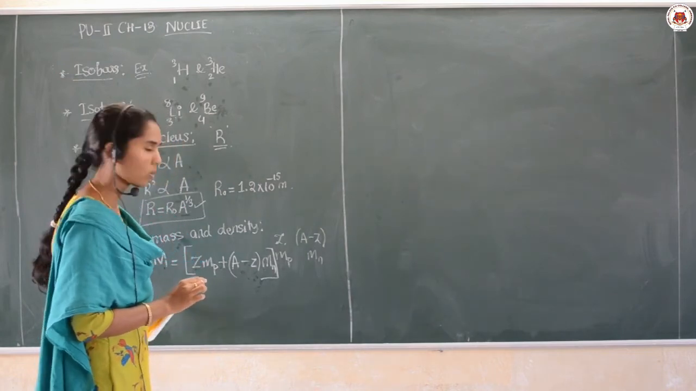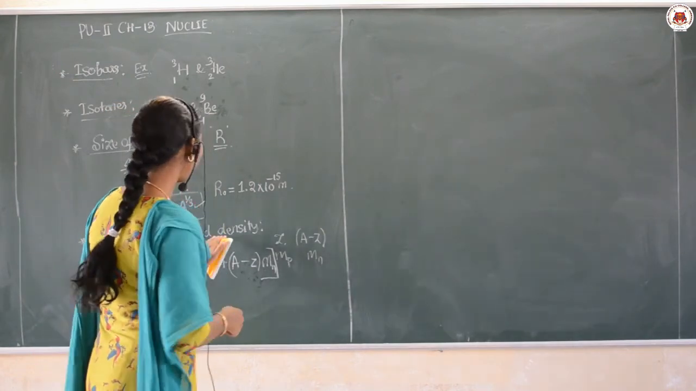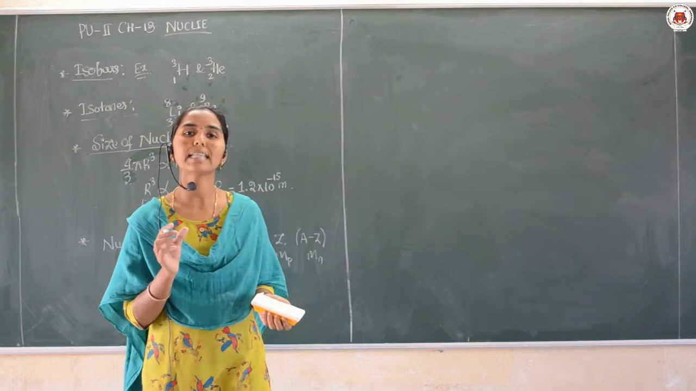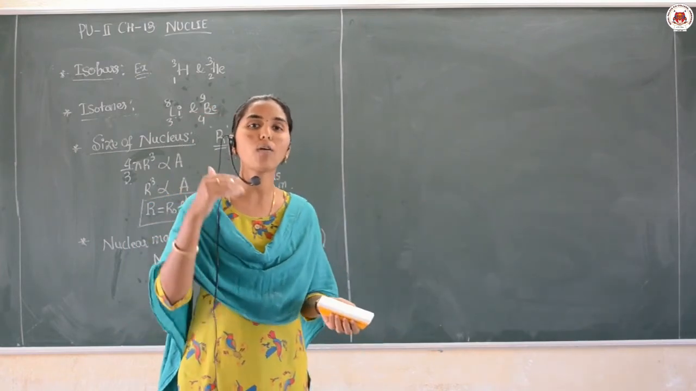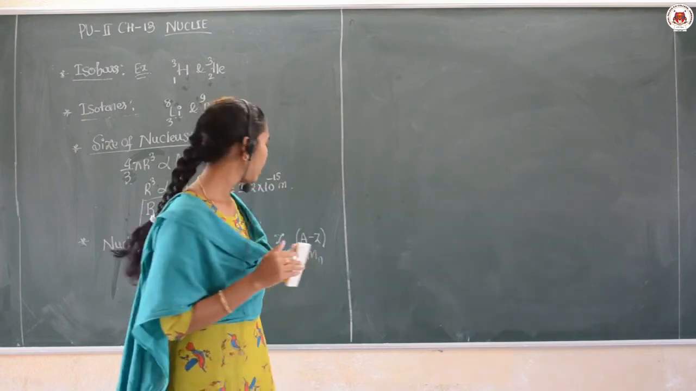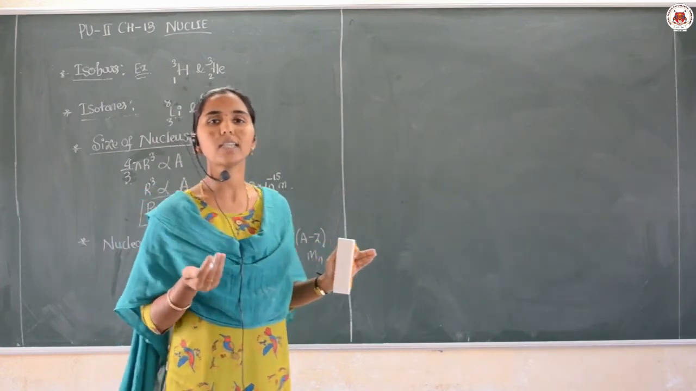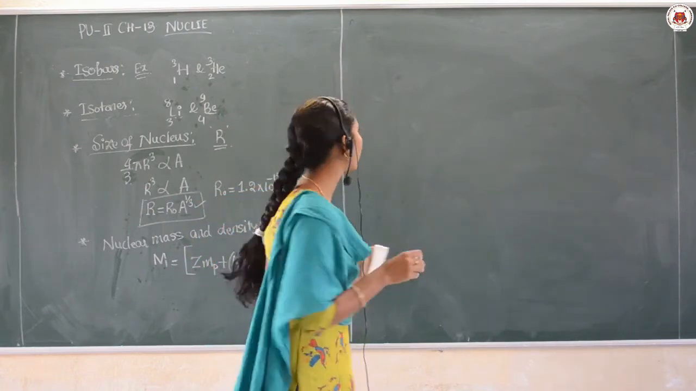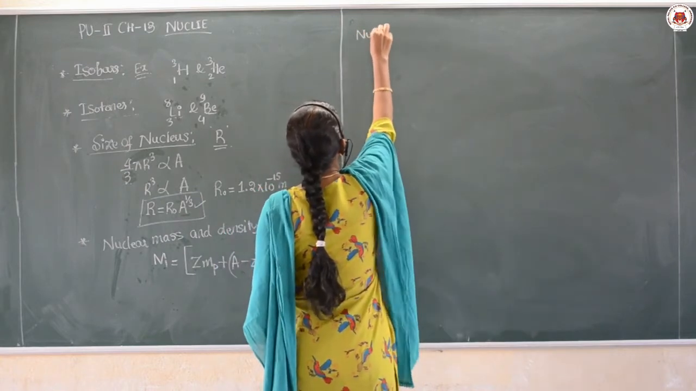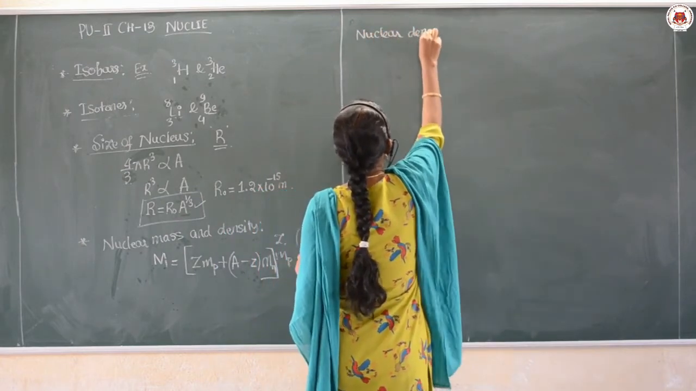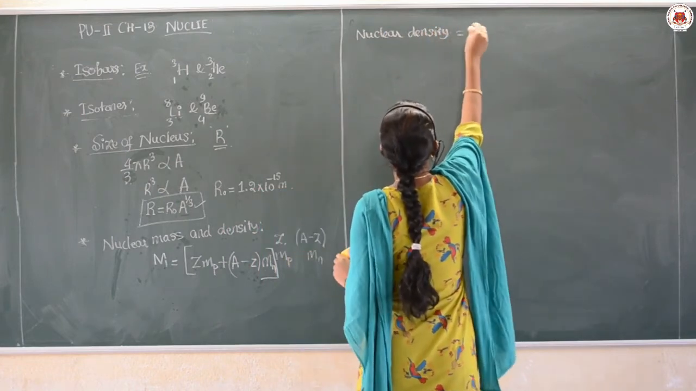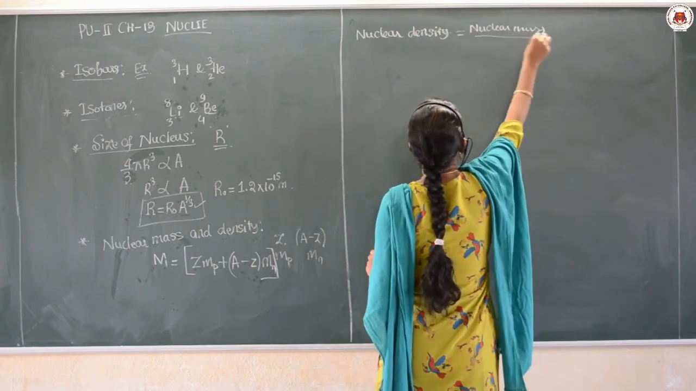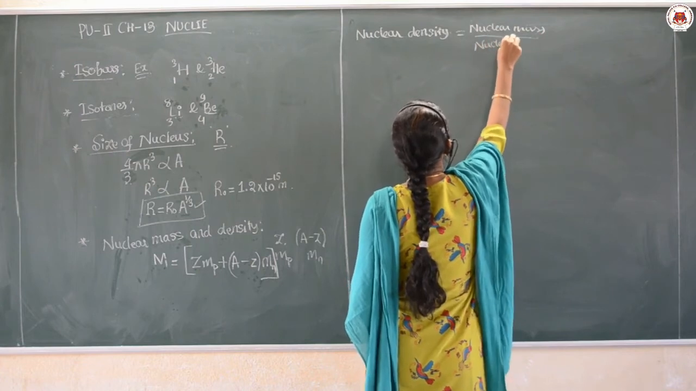Is that clear? Okay. Then moving to the next, the nuclear density. Density means, in your first PU class we learned that the density of any quantity is the ratio of mass per volume. Then nuclear density means it is the ratio of the nuclear mass per unit volume of the nucleus. Therefore, nuclear density is equal to nuclear mass per nuclear volume here.